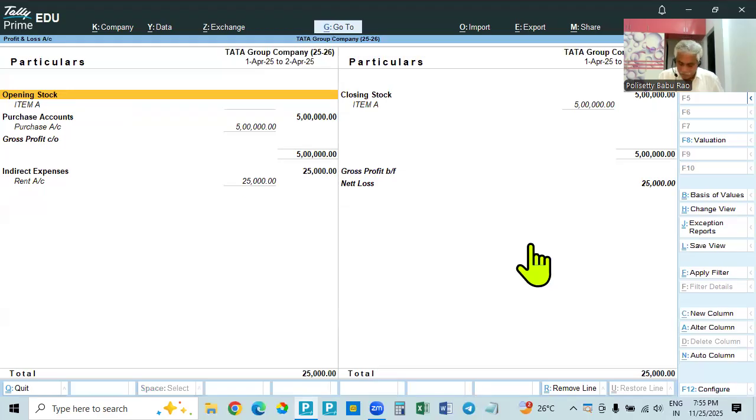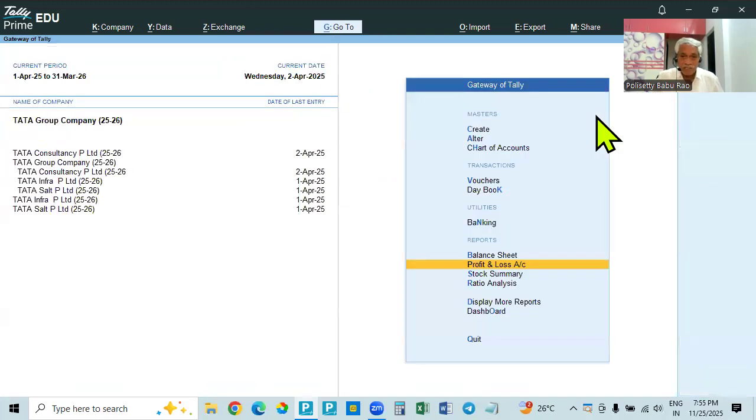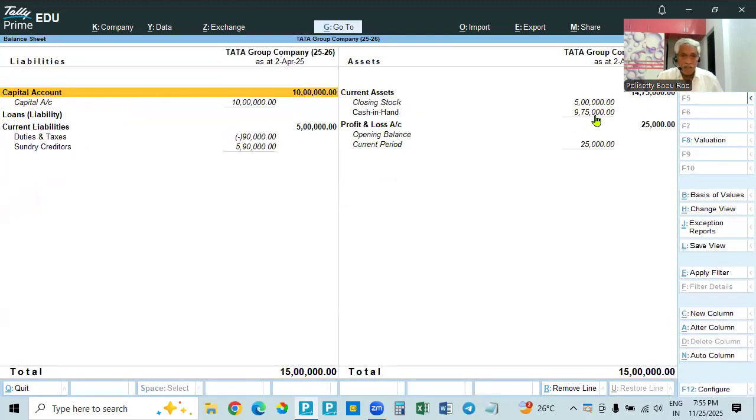Okay, this is the profit and loss account. There is no other entry. Purchases of 5 lakhs are showing there, and expenses here also. If you go to the balance sheet, Alt F1, the old entries are here. Rent is not paid, but expenses are paid, so it is showing a loss of 25,000.